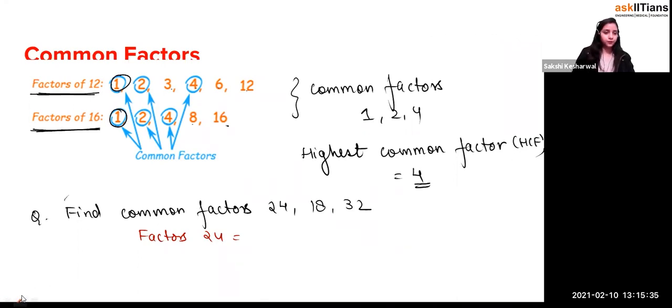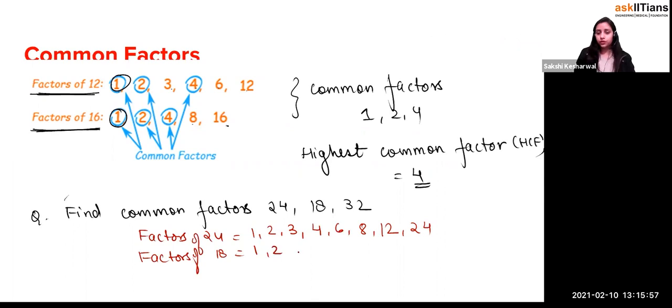I'll write 1, 2, 3, 4, 6, 8, yes or no? 8, and it's divisible by 12, and then 24, right? These are the factors. Now let's do the factors of 18. So factors of 18 will be what? 1, 2, 3, 6, 9, and then 18. That's all.